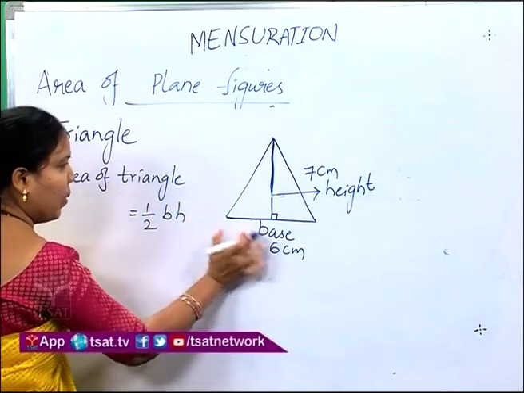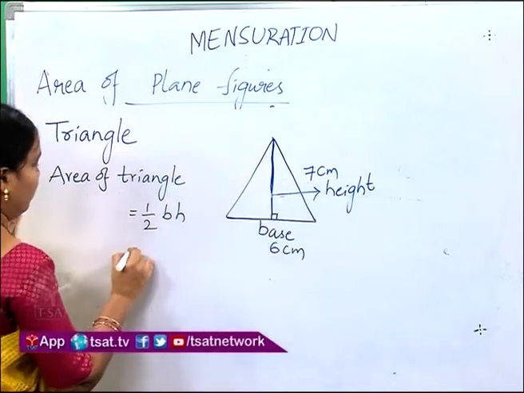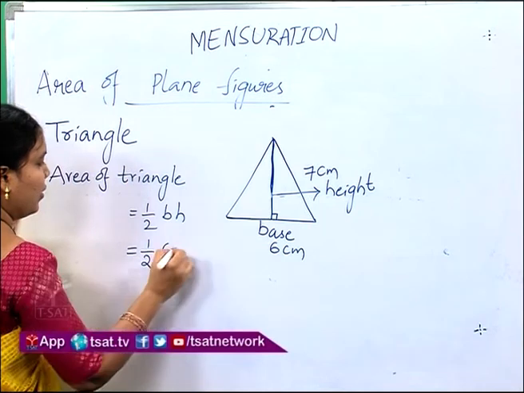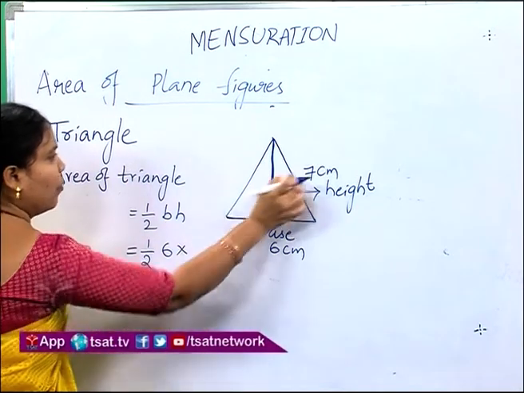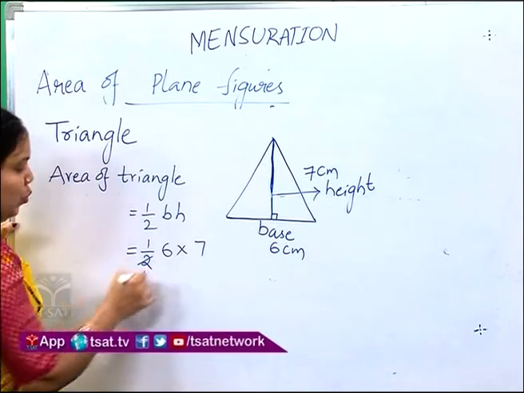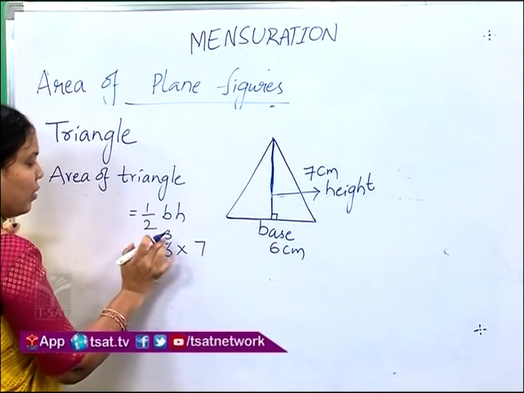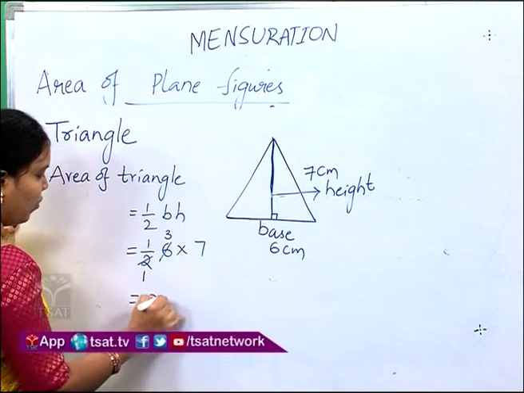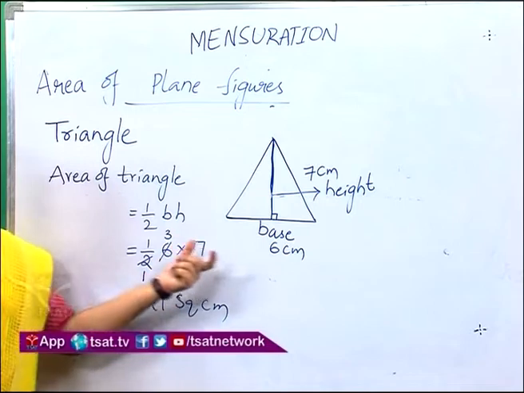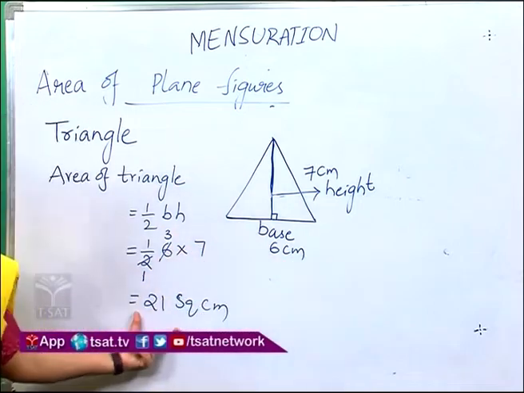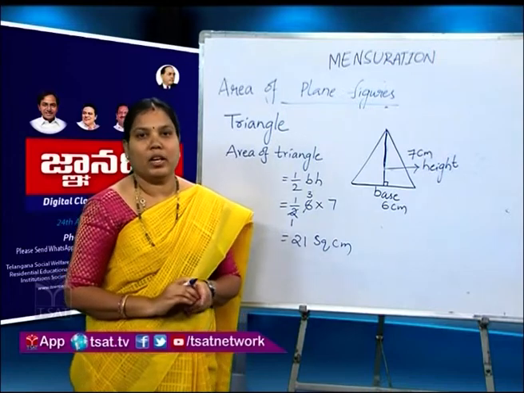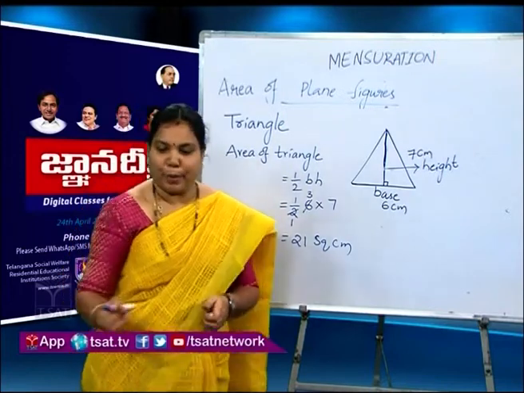B is the base, H is the height. Half of 6 into 7. 2 ones are 2, 2 threes are 6, then 3 sevens are 21 square centimeters. So area of this triangle is equal to 21 square centimeters. Like this we can find the area of any triangle.